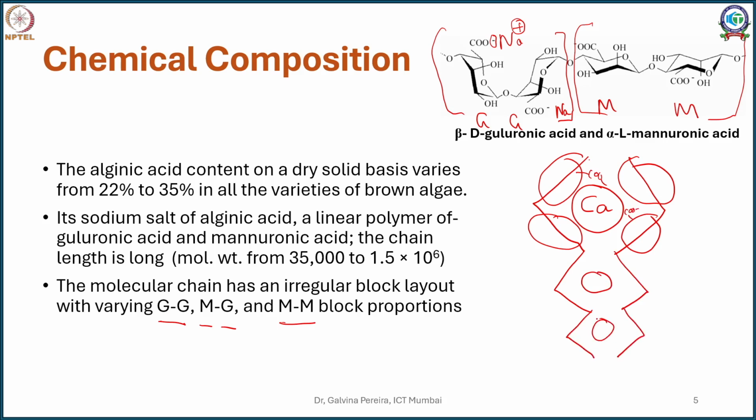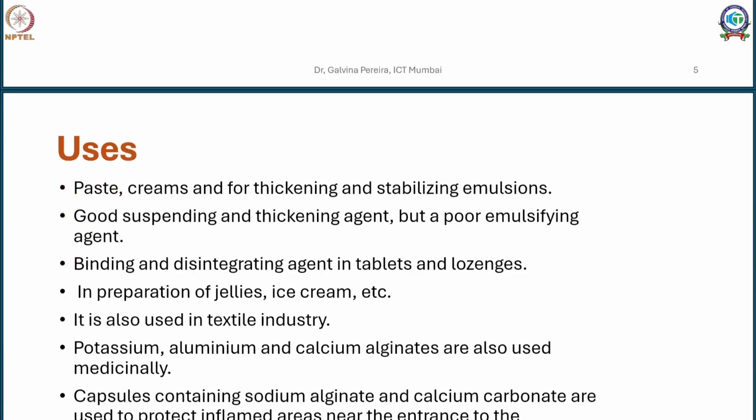So this is like an egg in a box model, and that's the reason your sodium alginate is more water soluble, whereas your calcium alginate tends to stiffen or precipitate depending upon the pH as well as the concentration of calcium ions.